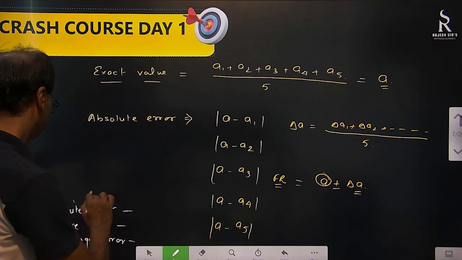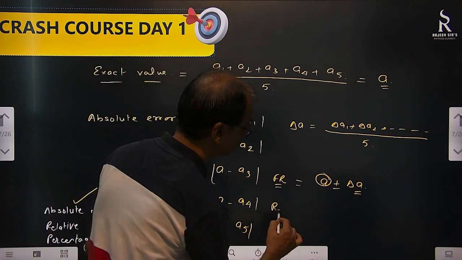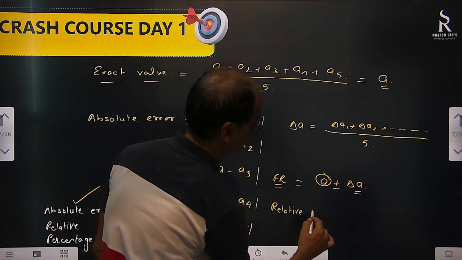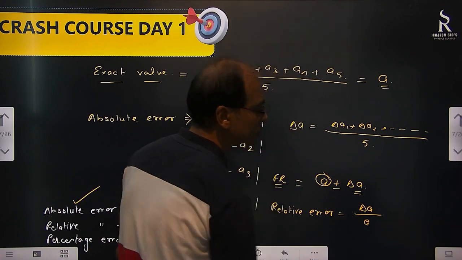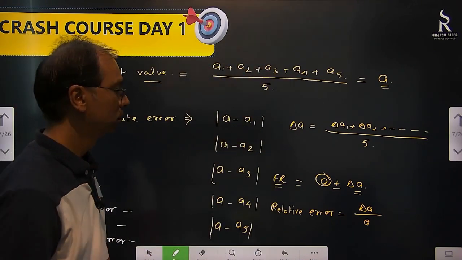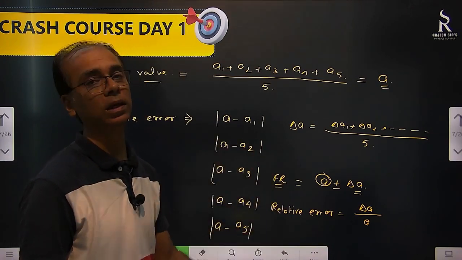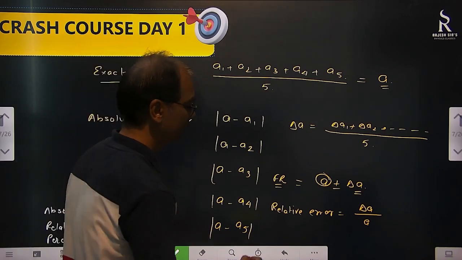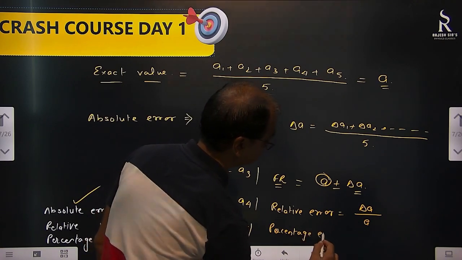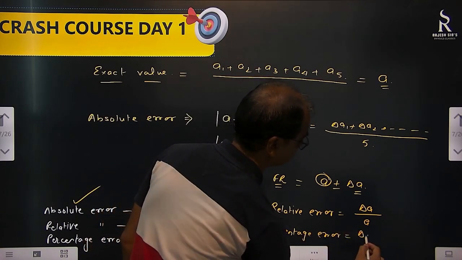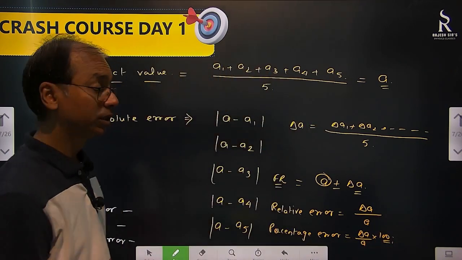Then relative error. What is relative error? Relative error is absolute error by true value. It's the relative error, delta A by A. This is why I am telling you, because we will calculate this. Questions will be asked. Percentage error means relative error into 100. How do we calculate percentage? Delta A by A into 100. So questions will be asked.